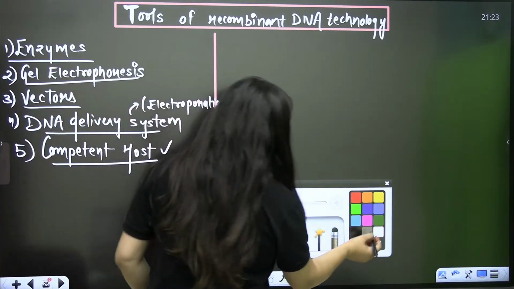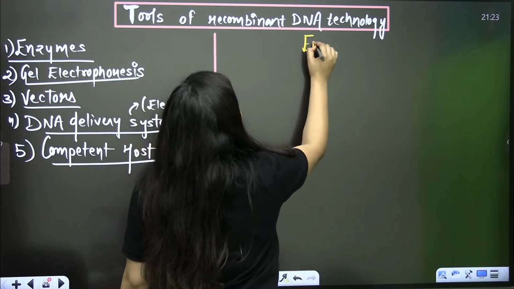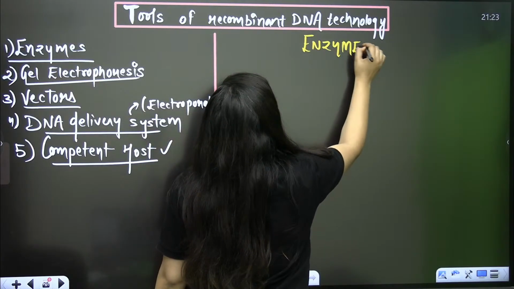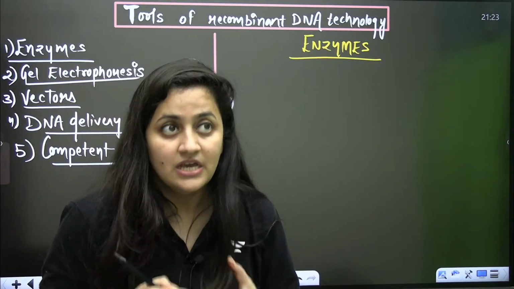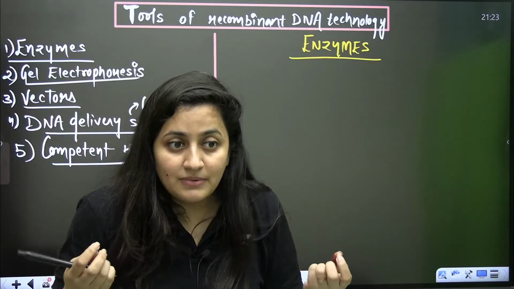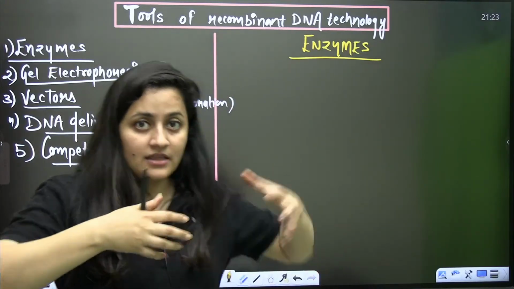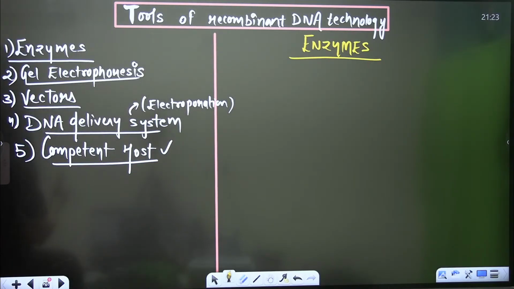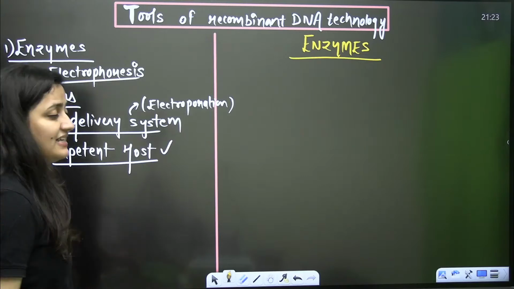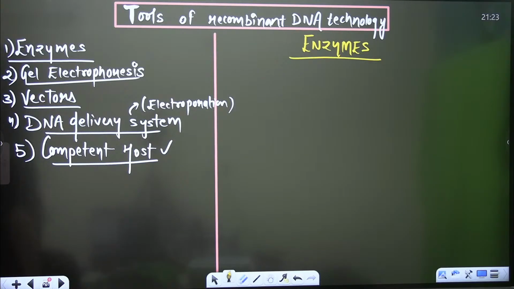So the first thing is enzymes, and there are various types of enzymes that we need for biotechnology. There will be the lysing enzymes, the cleaving enzymes, the enzymes that behave like glues, and the enzymes used for synthesis. So we will be needing different types of enzymes. And here I will tell you about the restriction endonucleases as well. Clear? So that's what we are going to cover here.